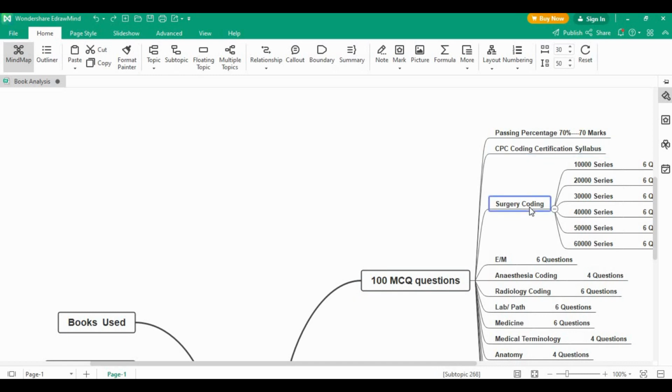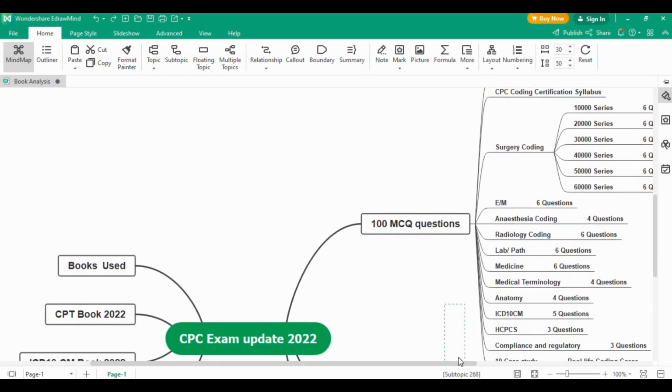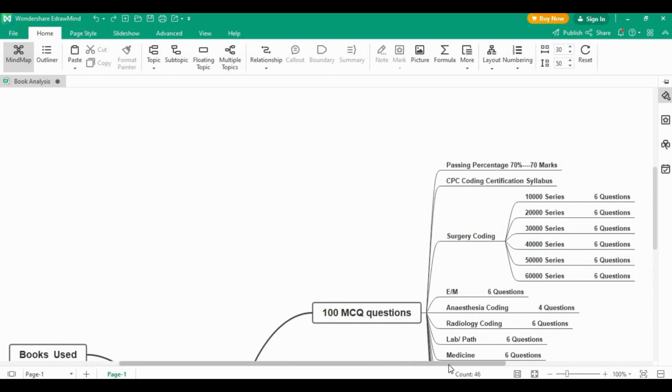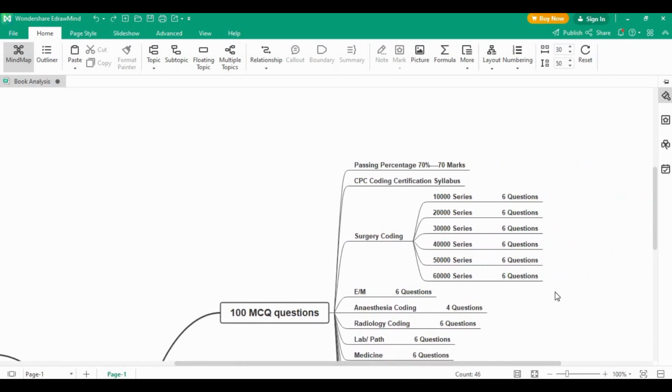The first section in the CPC exam is the surgery coding section. This is a very important section because a total of 36 marks is assigned to it, and the breakdown of these 36 marks is across 1 series to 6 series. The 1 series, for the integumentary system and dermatological surgery coding, is for 6 marks, with 6 questions. The 2 series, for orthopedic surgery and musculoskeletal surgery coding, has 6 questions for 6 marks.